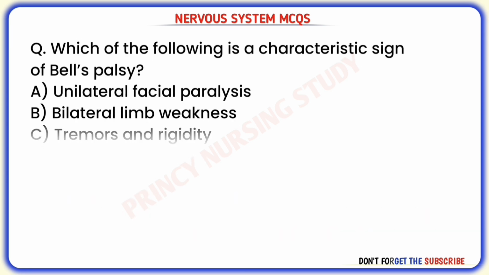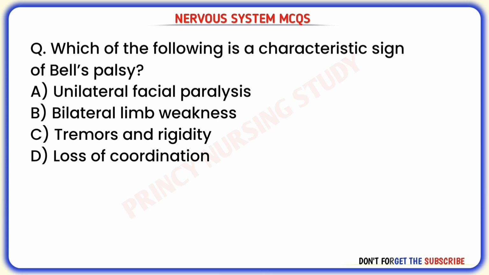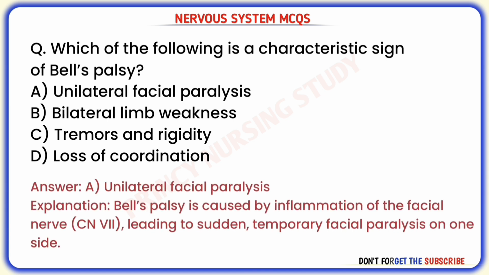Next question. Which of the following is a characteristic sign of Bell's palsy? Correct answer is A. Unilateral facial paralysis. Bell's palsy is caused by inflammation of the facial nerve, leading to sudden temporary facial paralysis on one side.